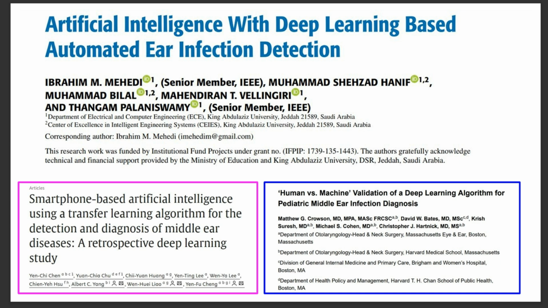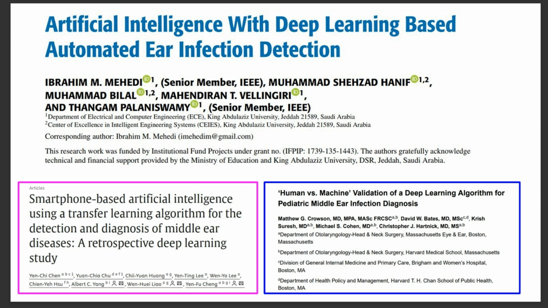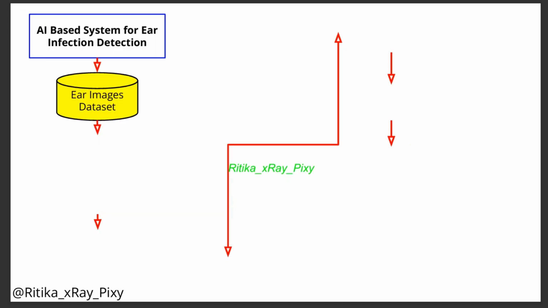The traditional methods depend on manual examination, which can be time consuming and may not always be accurate. So here we have a solution: AI based systems that use deep learning to analyze images or data related to the ear and detect infection accurately. The question is how it works.